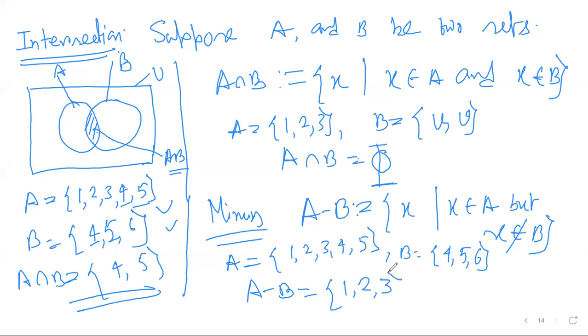So this is my set. Okay, so if we look carefully, then A minus B is always a subset of A, right? Fine.